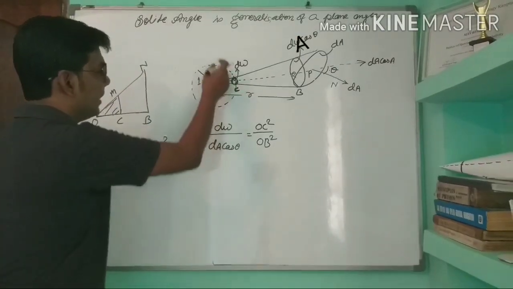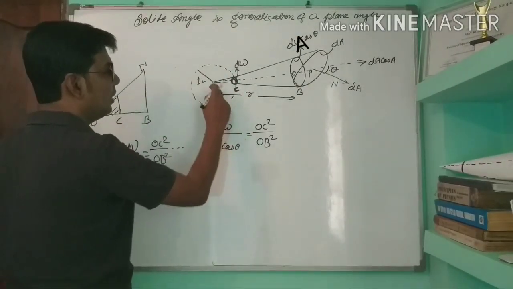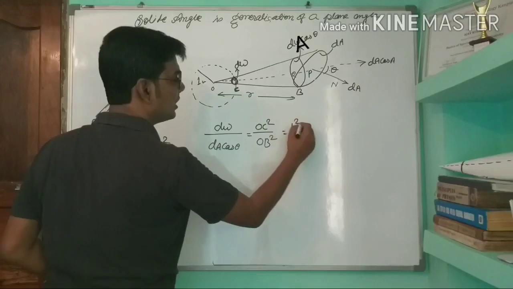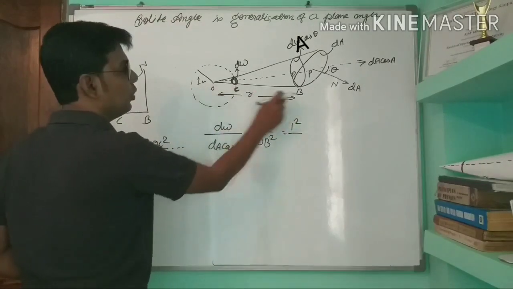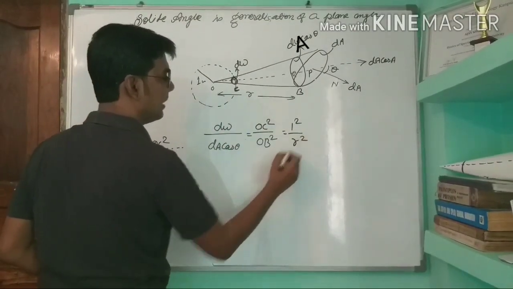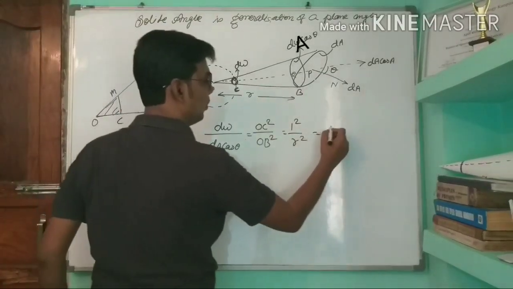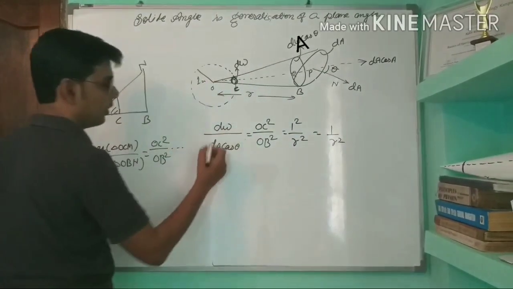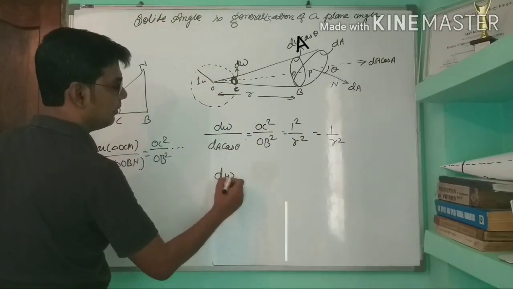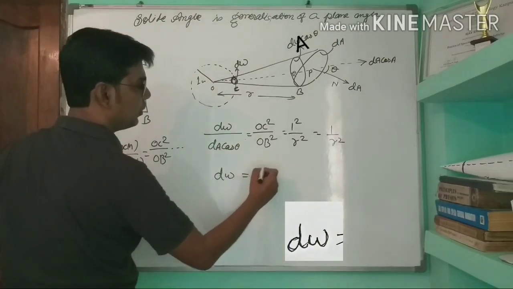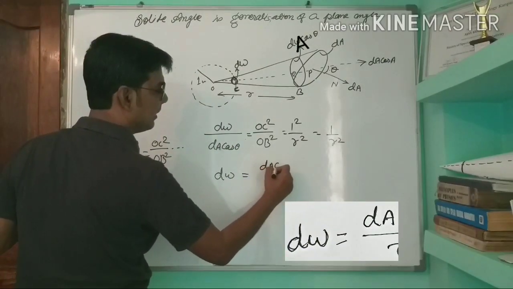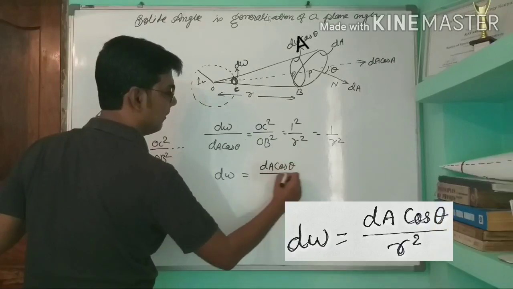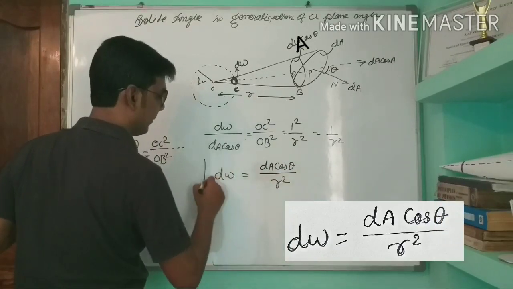We have taken the radius of this sphere as 1, so OC will be 1 square and OB is R, so it will be R square. So that is 1 by R square. From here, dW, that is the solid angle, will be equal to dA cos theta by R square.